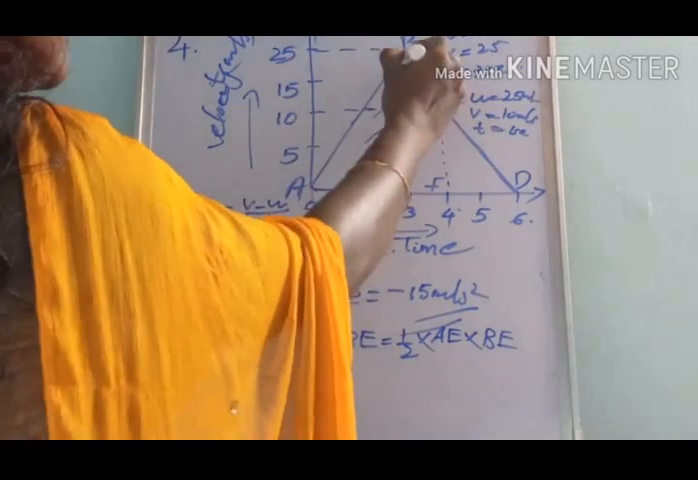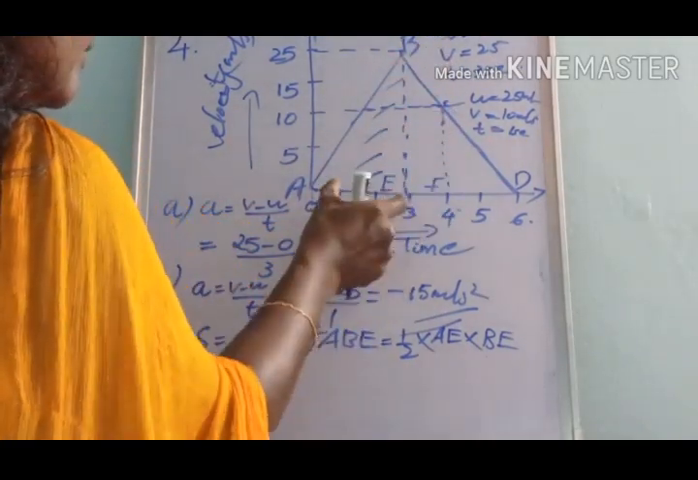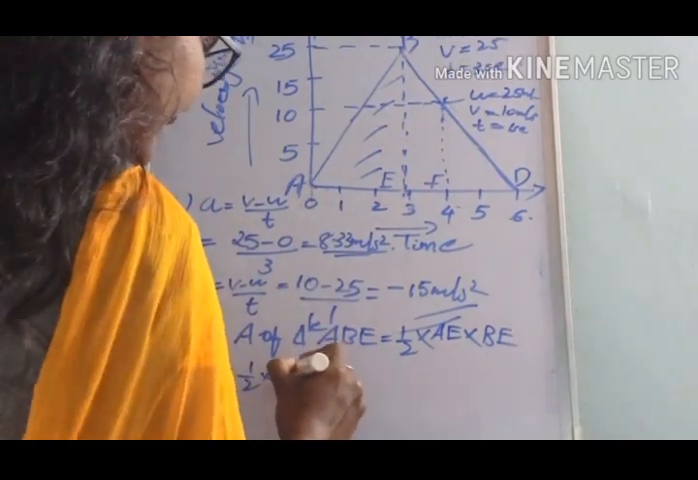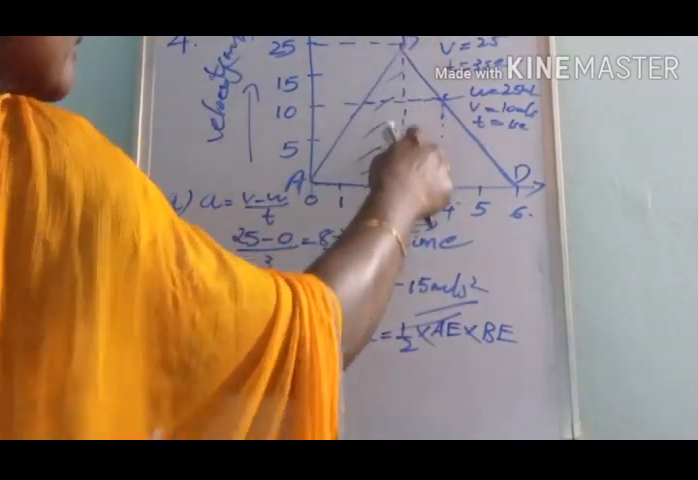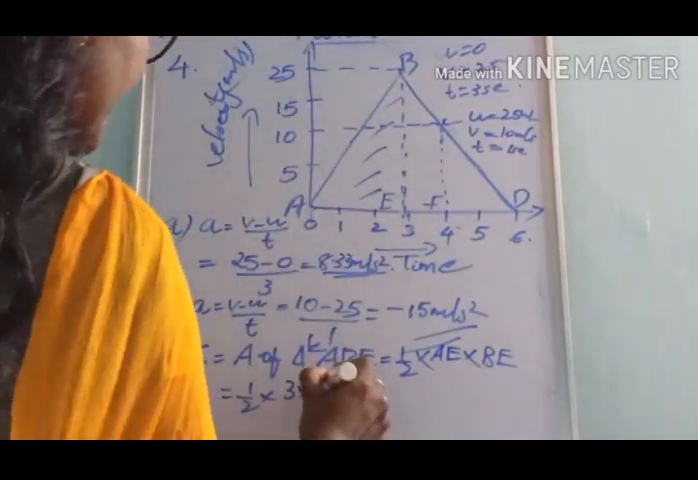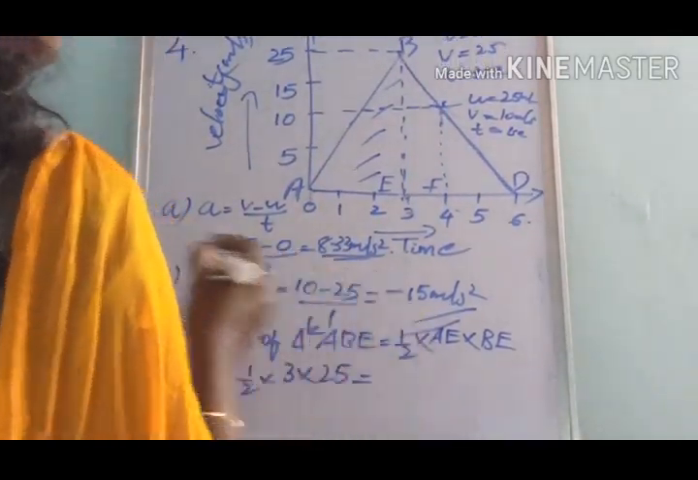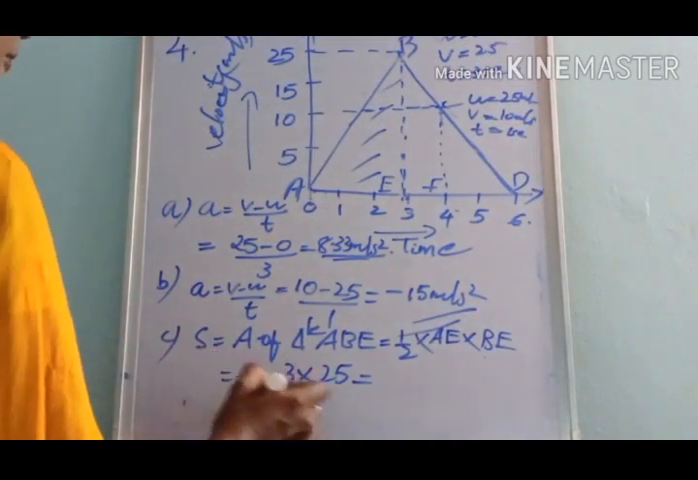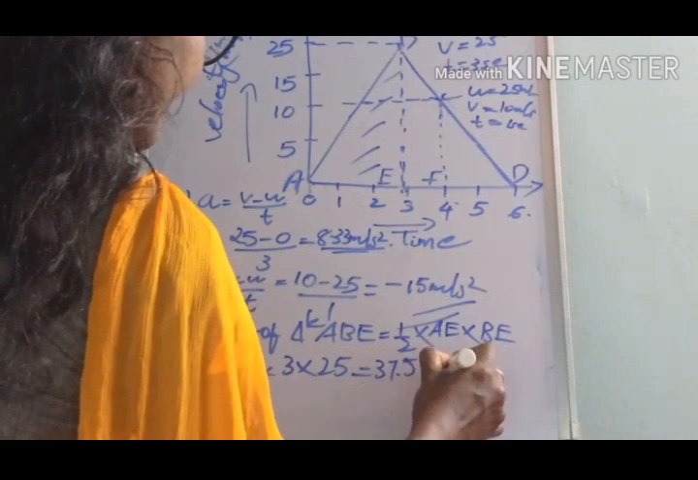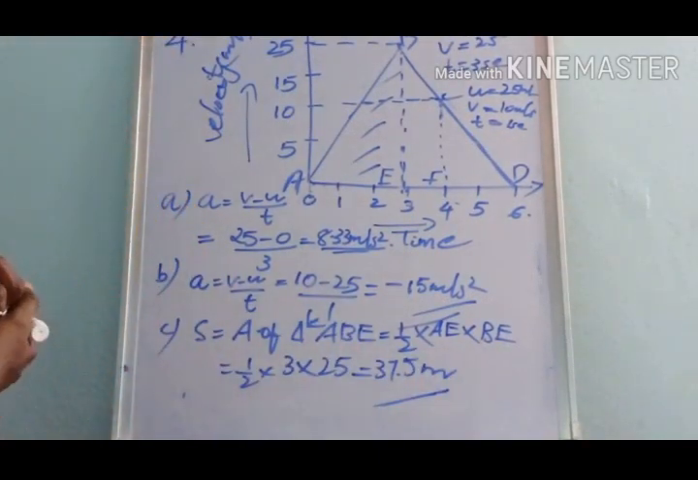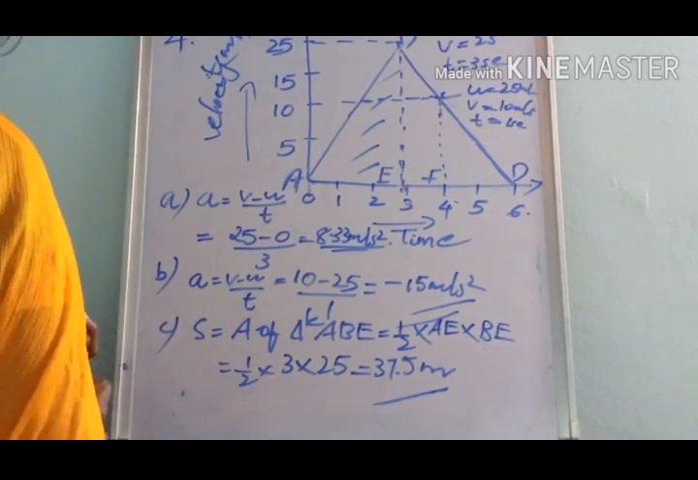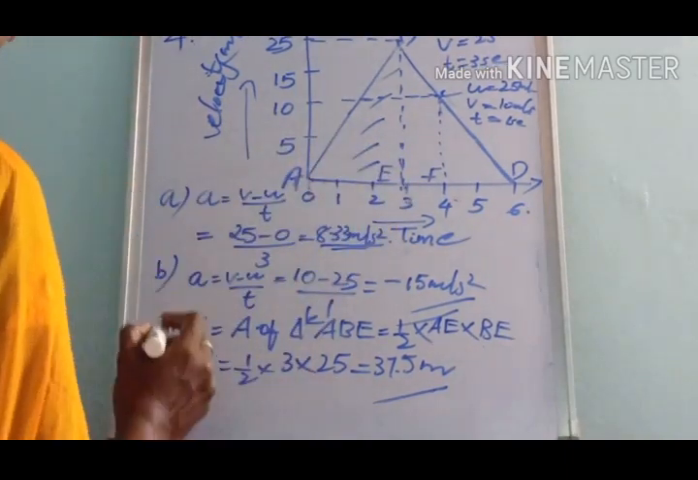AE is 3 seconds. So half into 3 into B, the height, which is 25. By simplifying this we get 37.5 meter. This is the distance travelled in the region ABE.